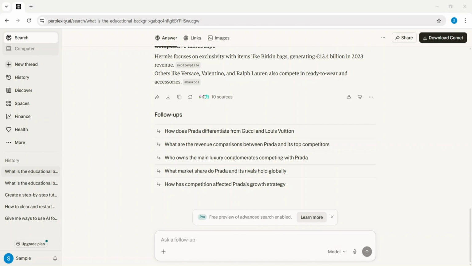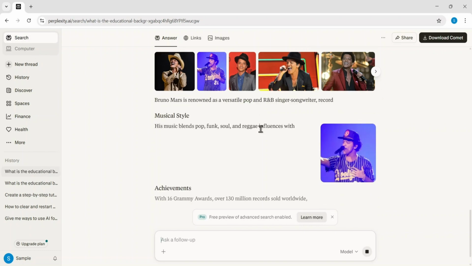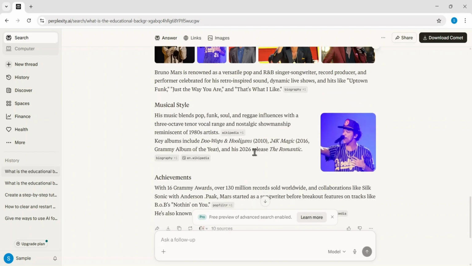Finally, I'll look up another artist by typing, what is Bruno Mars known for? The generated results describe him as a versatile pop and R&B singer known for his retro-inspired sound and energetic stage presence.